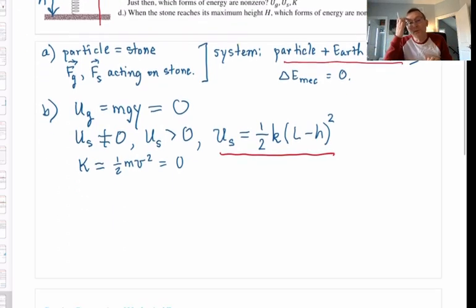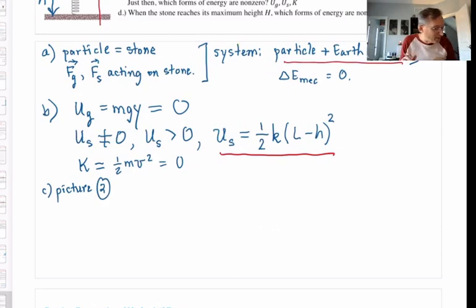All right, so I'm going to draw a new picture. I'm going to call it picture 2. We're going to be doing a lot of this kind of double picture drawing, sometimes triple picture drawing, in applying conservation of mechanical energy, because I need to keep track of what's happening at different times. So picture 2 now represents the situation that is described in part C of the problem.